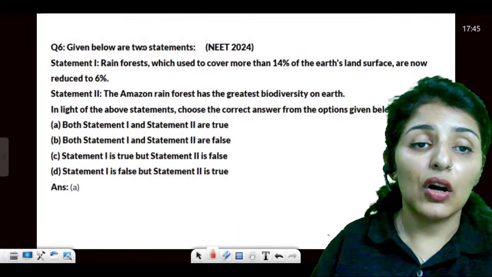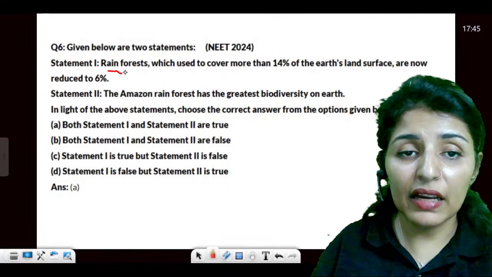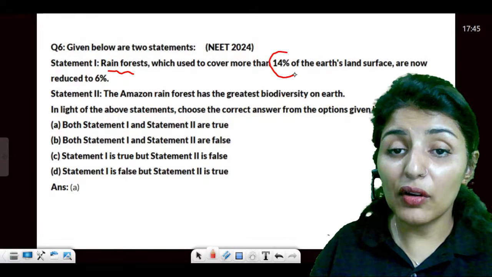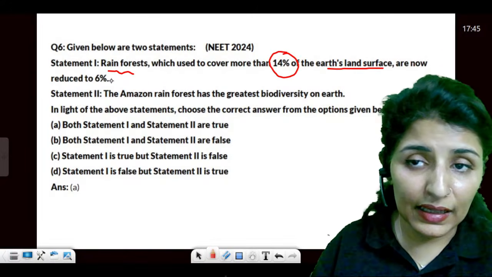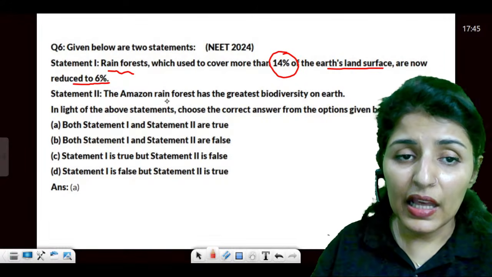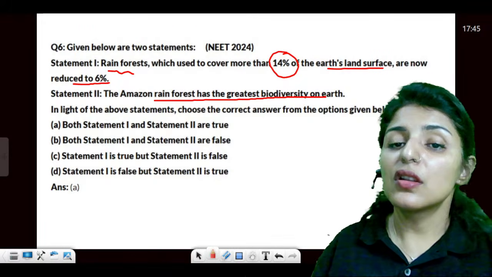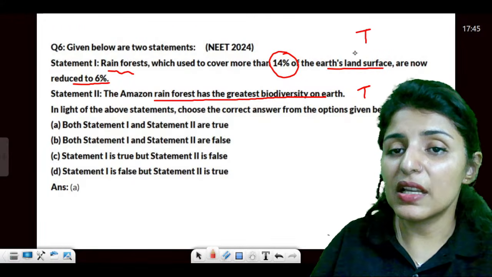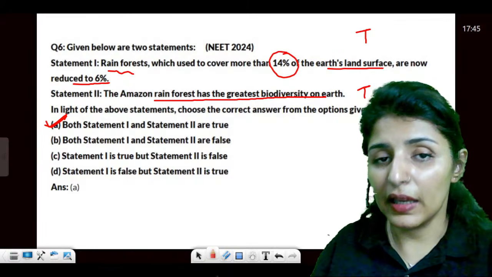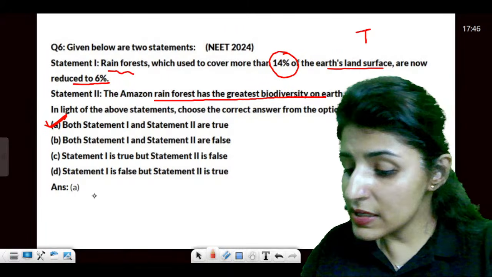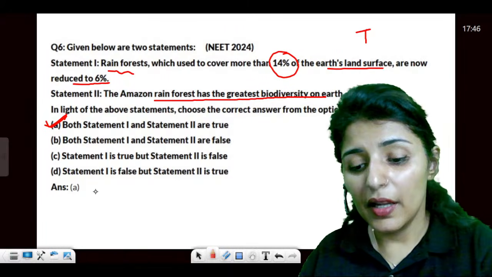Is that clear? Alright, given below are two statements, guys. Rainforests which covered more than 14% of the Earth's land area are now reduced to 6%, and Amazon rainforests have the greatest biodiversity on the earth. So here we see that both the statements are absolutely true. Answer will be A. Are these points clear? Alright, moving ahead.